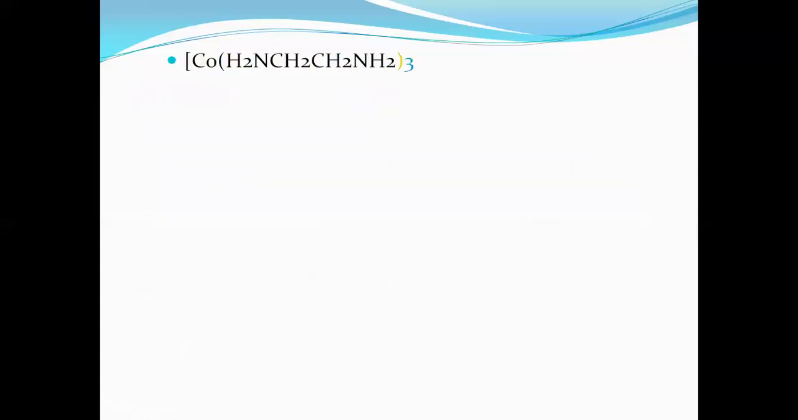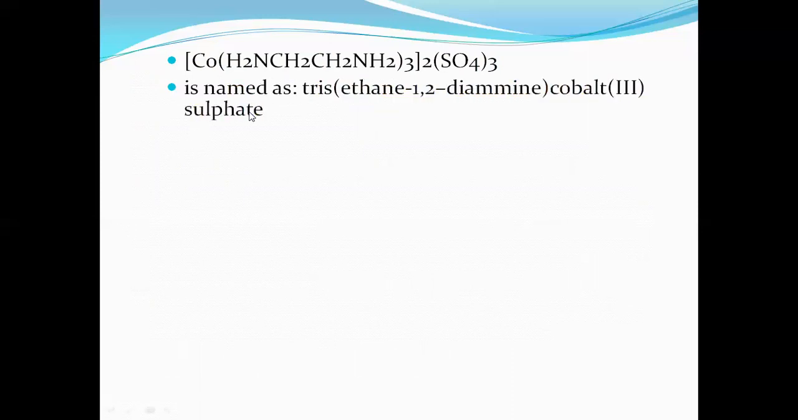Next, we can go for one more complex. Here, cobalt, inside we have ethylene diamine. Yesterday I said it's a what? Didentate ligand. There are 3 didentate ligands, and sulfate is there. It's outside. So once again, the complex is cation, and sulfate is what? Anion. How to name? Follow the rules. Cation is named first. Which is the cation? The complex is the cation.